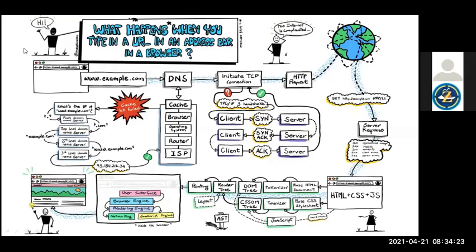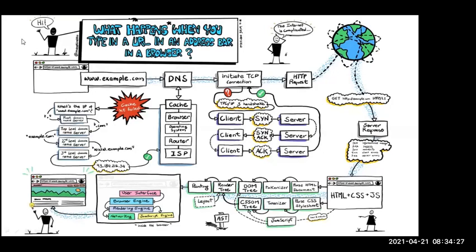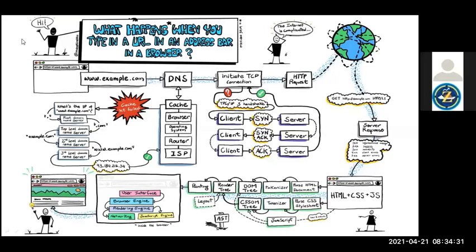So first, what we are doing is typing something like www.amazon.com, www.flipkart, Google, whatever it may be. Here I'm just giving example.com as an example. So it goes to the DNS, the domain name server.